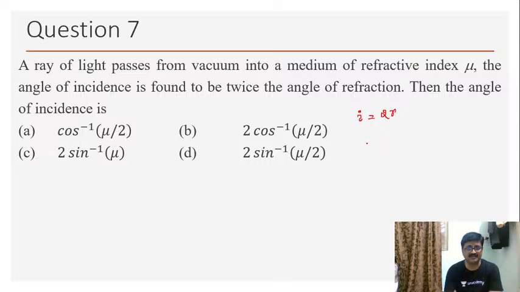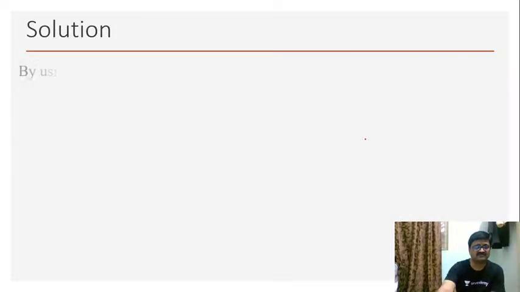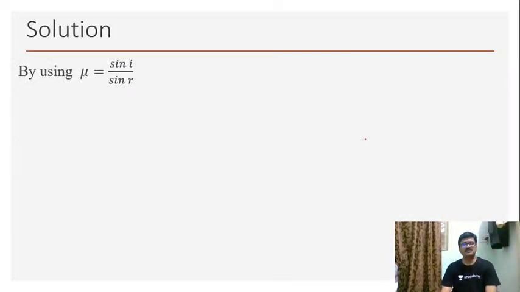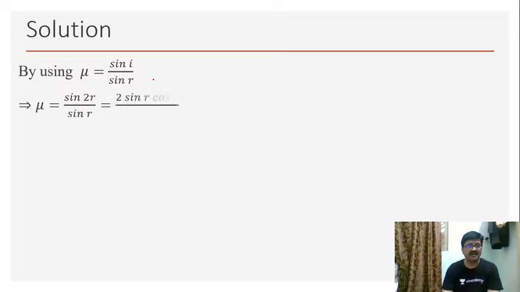That is what they are saying. So according to Snell's law, mu is equal to sin I by sin r. Then I can write sin I as sin 2r.